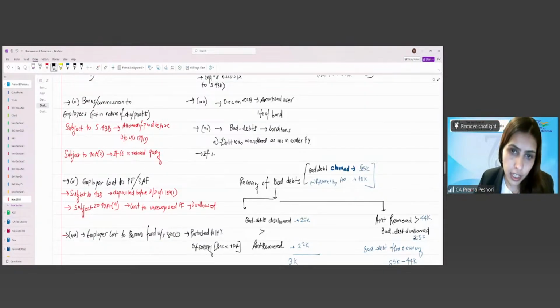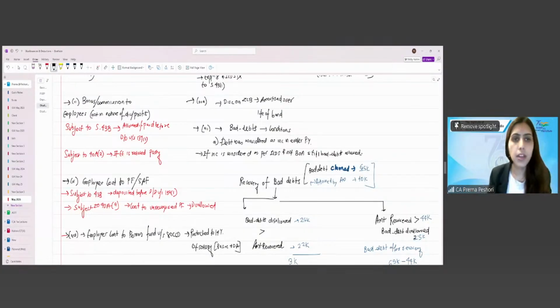If income is considered as per ICDS and not books of accounts, still bad debts allowed. Okay, fine.